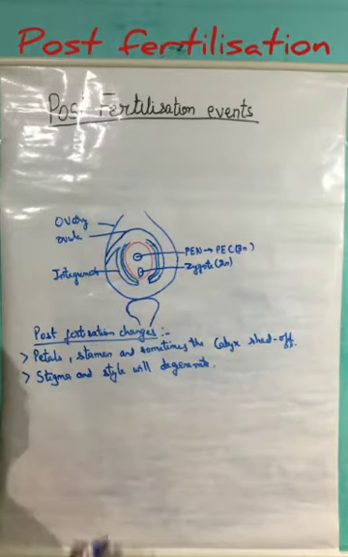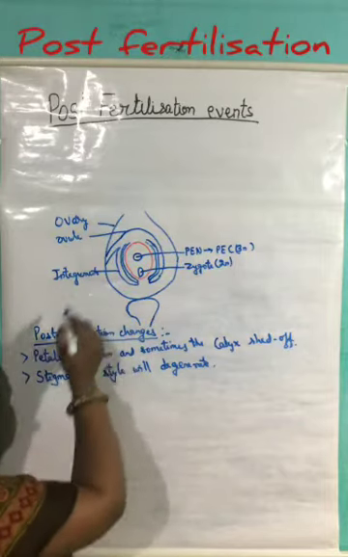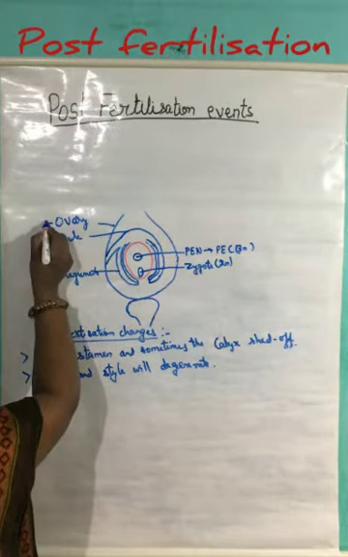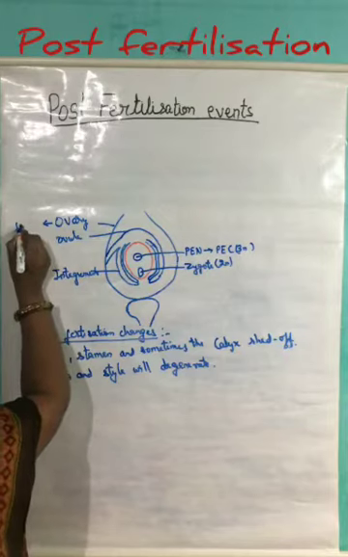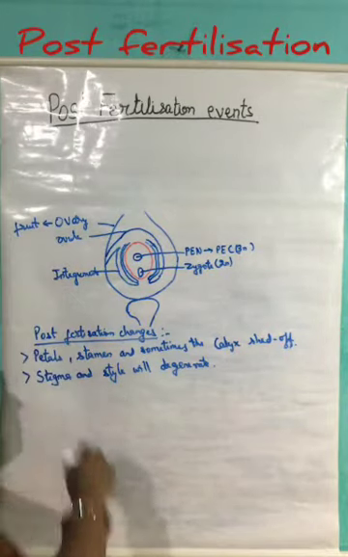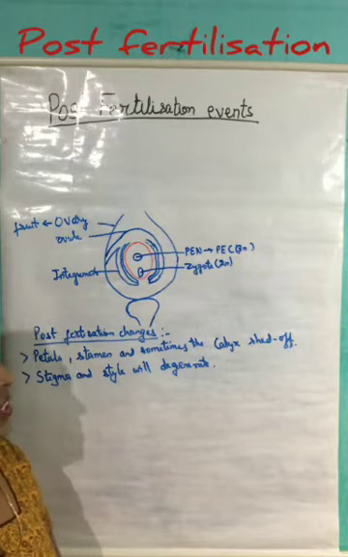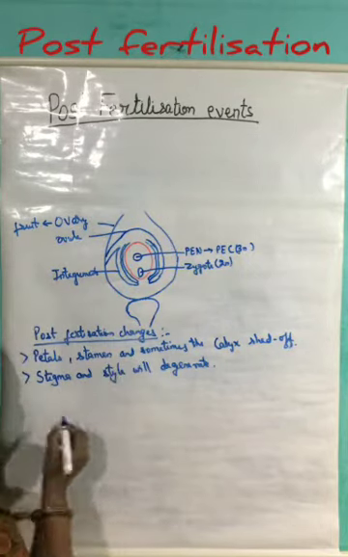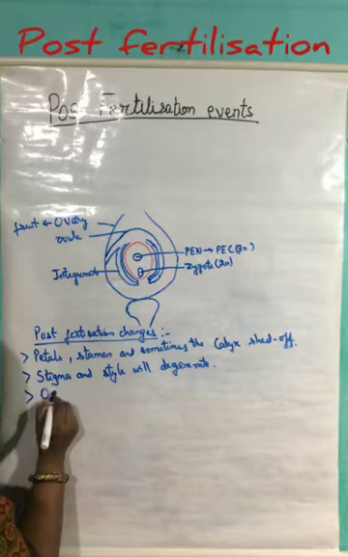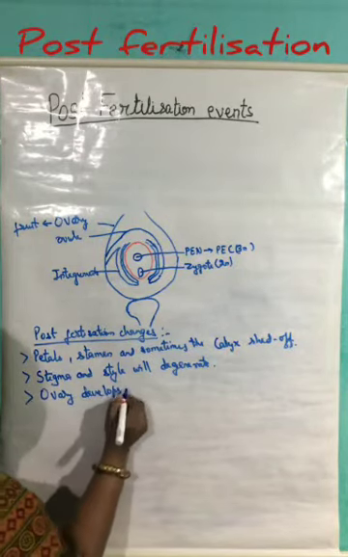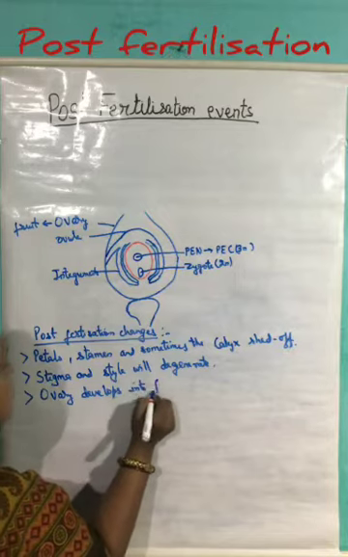Now, after these changes, the ovary will develop and lead to the formation of fruit. We know that the ripened ovary is known as fruit. So the ovary develops into fruit.